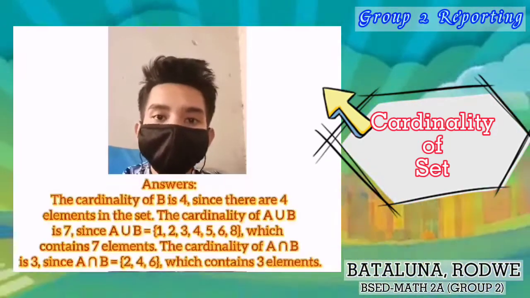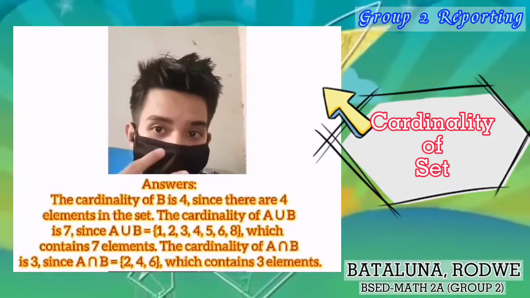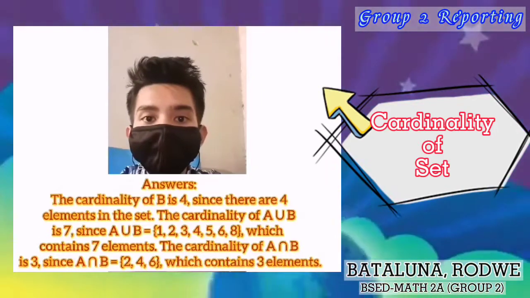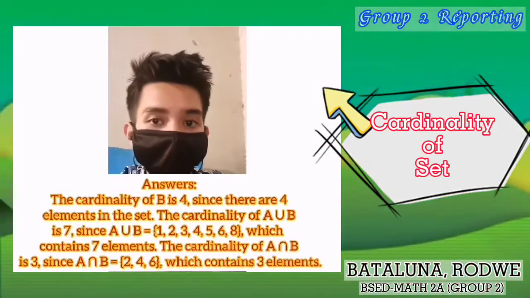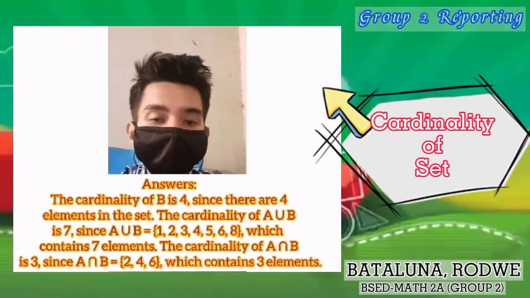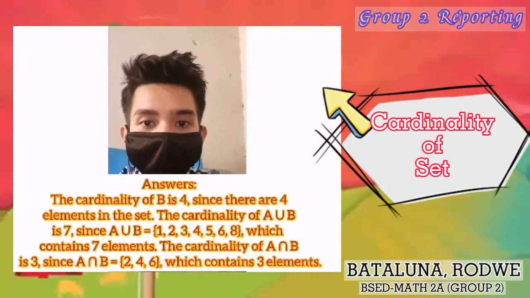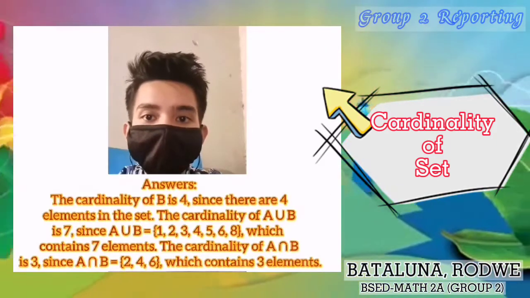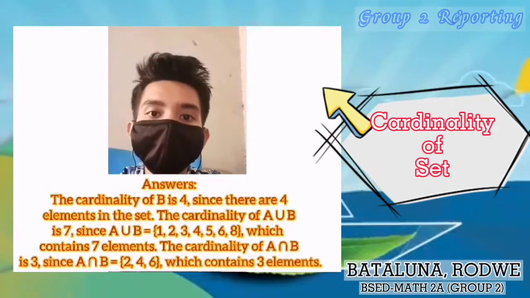First, the answer. The cardinality of B is 4 since there are 4 elements in the set, as you can see. The cardinality of A union B is 7 since A union B contains 7 elements. The cardinality of A intersection B is 3 since A intersection B contains 3 elements. So that's pretty basic, what we call cardinality.